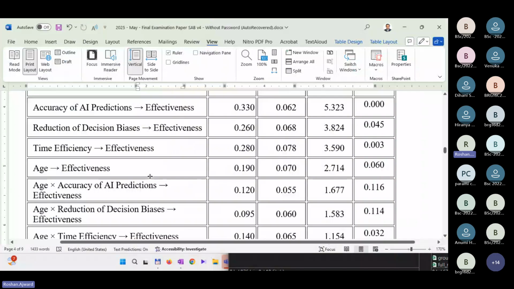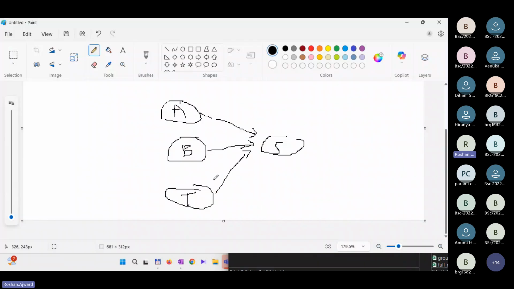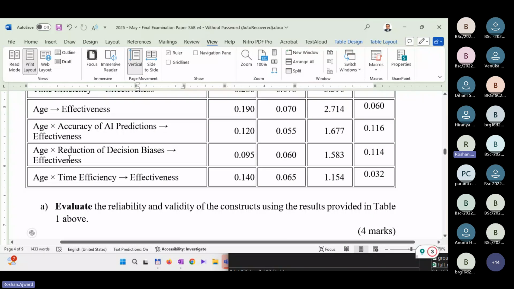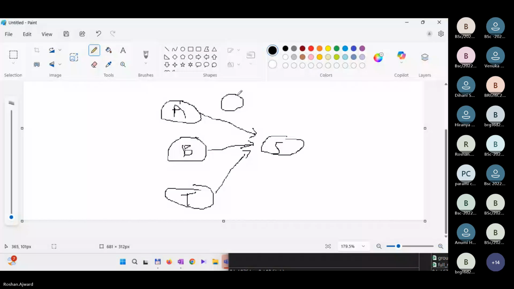And then the moderator, you can see there's a moderator. The moderator is impacting what? Accuracy, reduction, as well as time efficiency. All 3 are being impacted. So in that case, we can call it age, AG. With a moderator, you have to draw lines like this. It's impacting this, it's impacting this, and it's impacting this. So this is your conceptual diagram. Okay. So draw it properly.